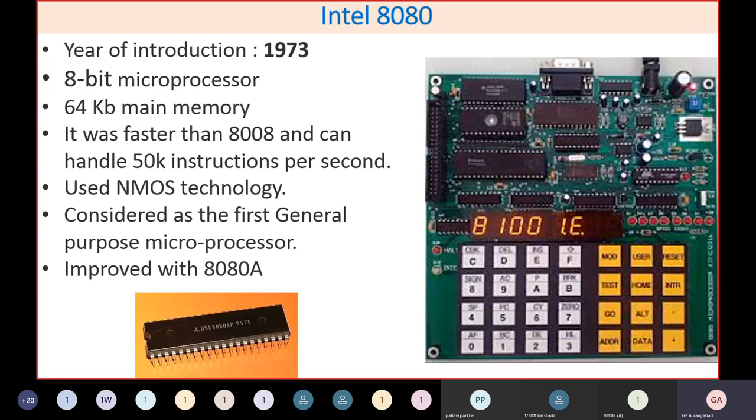Okay, as I said, it is relatively faster than the 8008 and can handle 50,000 instructions per second. It is an improved version, using negative channel metal oxide semiconductor technology, that is NMOS, which is better than PMOS technology. It is considered the first general purpose microprocessor. Most of these microprocessors required a 3-pin power supply. Another development in the 8080 worked at about 5 megahertz speed. Then the improved version is the 8080A, which requires only a single voltage supply.